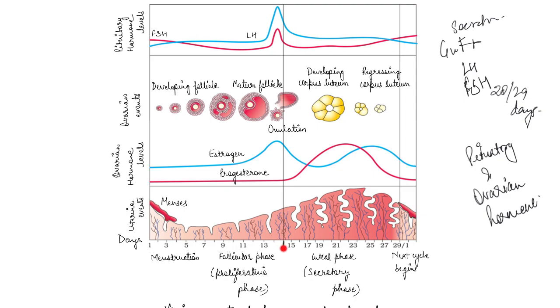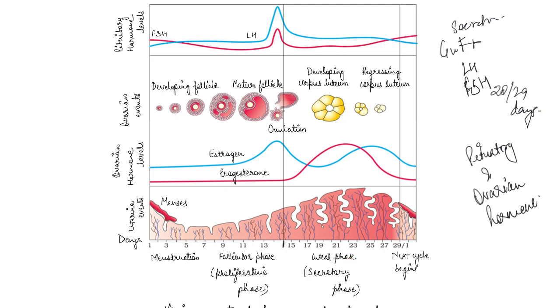So on the 14th day, the Graafian follicle, as you can see here, ruptures and releases the ovum, and this process is known as ovulation. Now, after this follicular phase, this 14th day is the ovulatory phase, right? On this day usually ovulation happens. Now this is followed by the luteal phase, which is also known as the secretory phase, right?